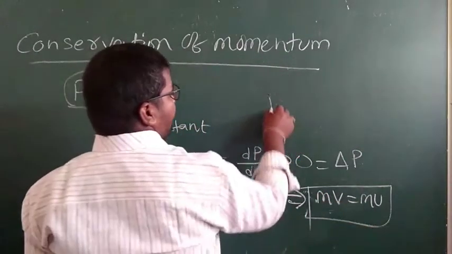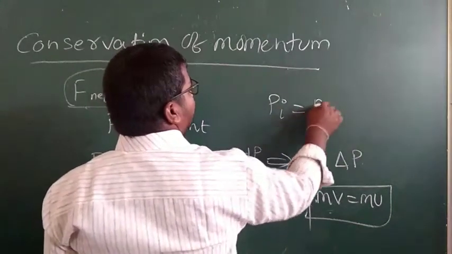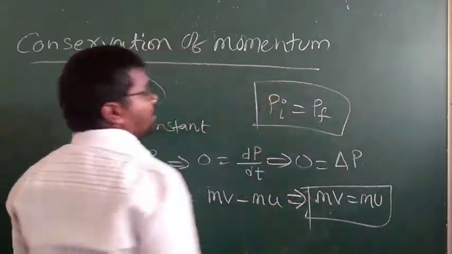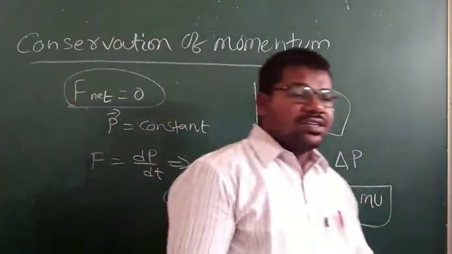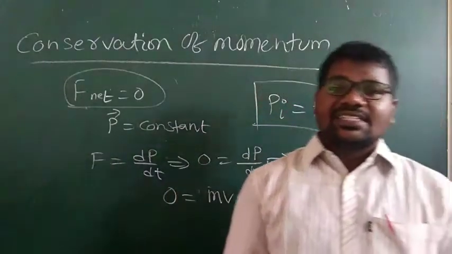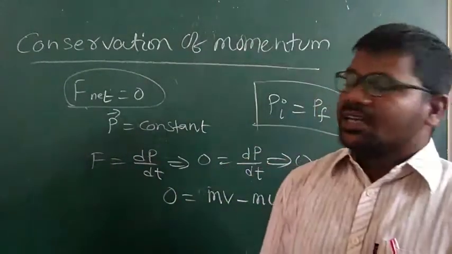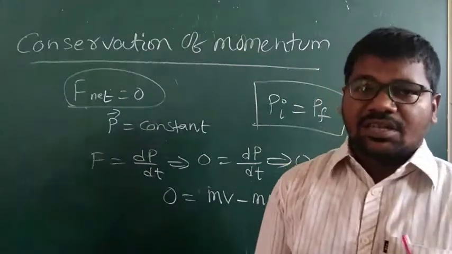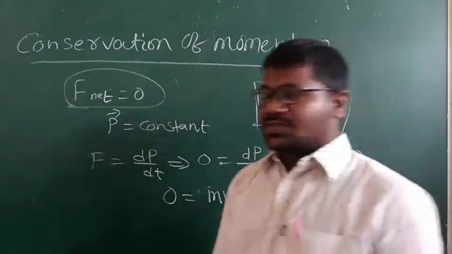This means we can say P initial is equal to P final. So, if the net external force acting on the body is zero, the momentum will be conserved.